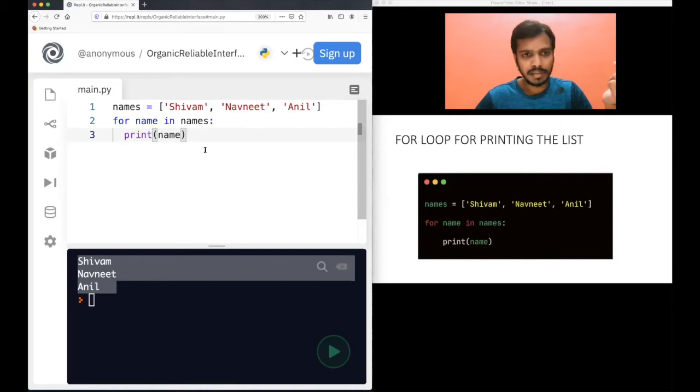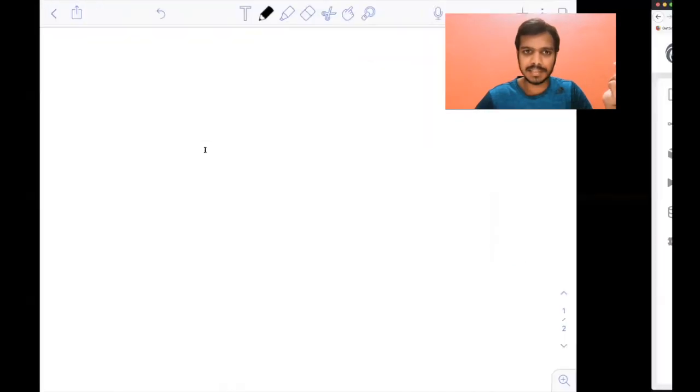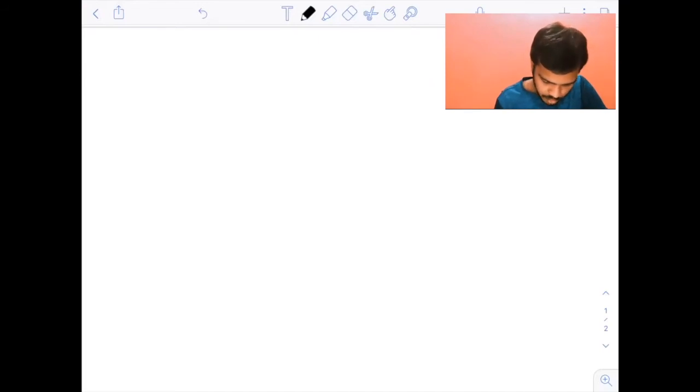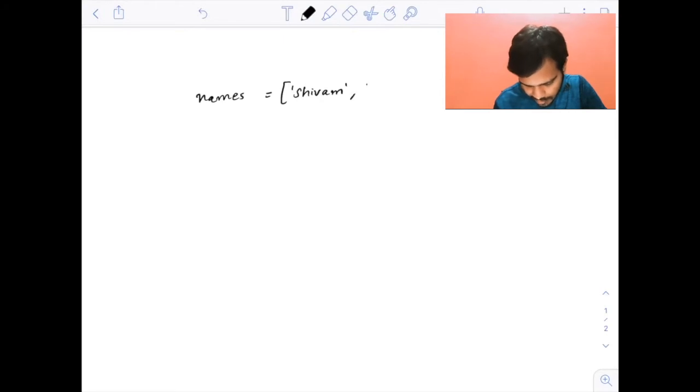This code is very important, so let me explain it on a screen here. I also have an iPad here, so I can use that for teaching purposes. See this, you have names here, right? This is very important to understand, that's why I want to put some effort into this. Let's say the next name is Anil, and the third name is, okay, I think my image is here, right?